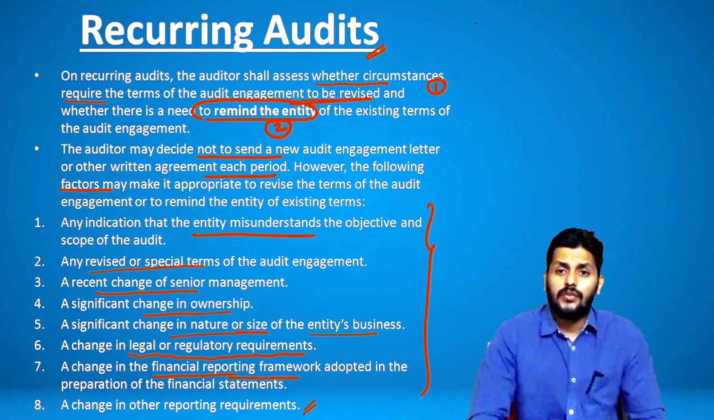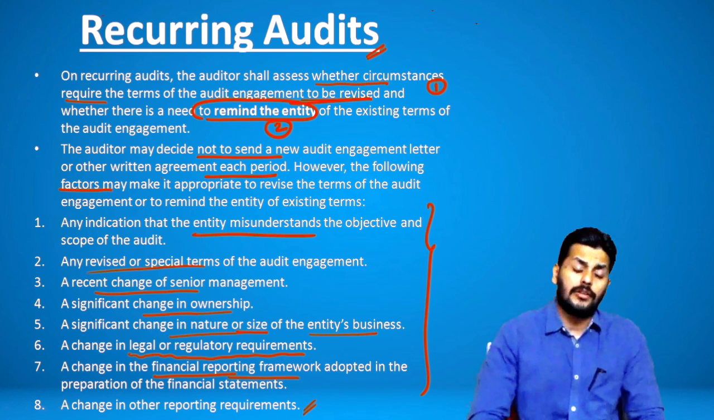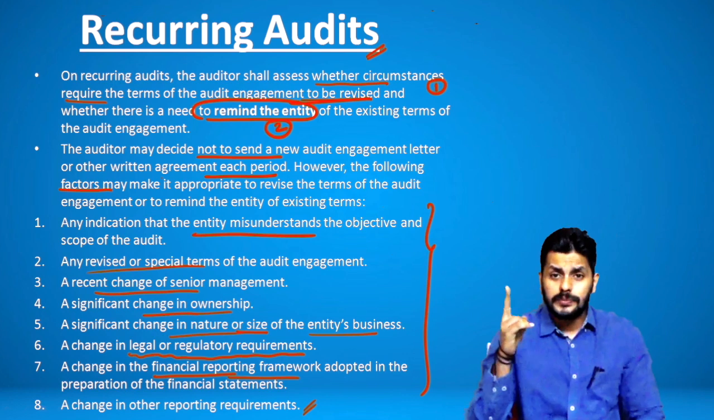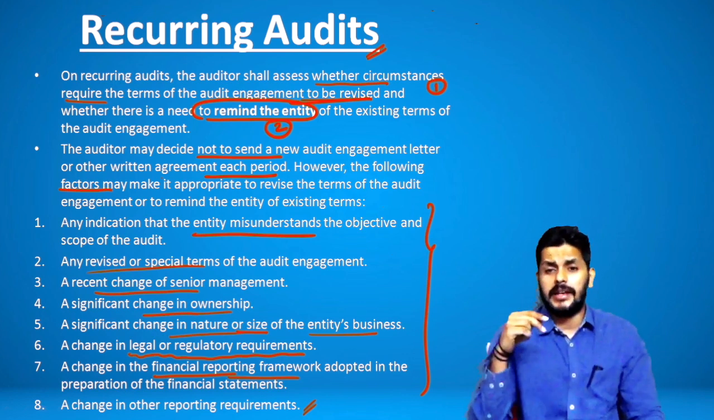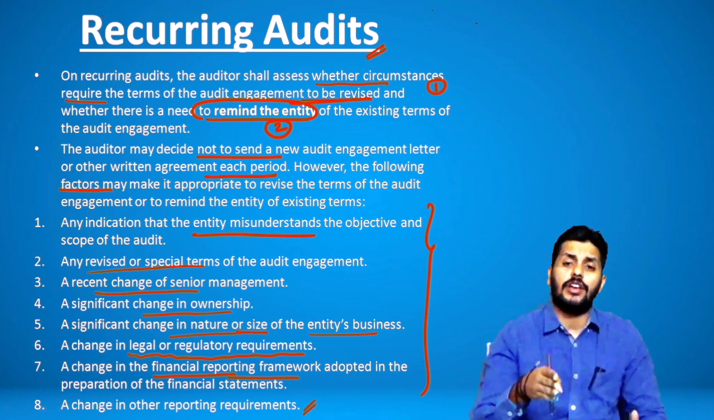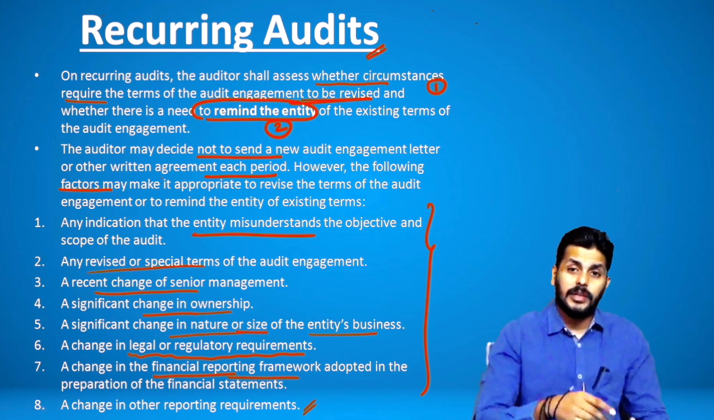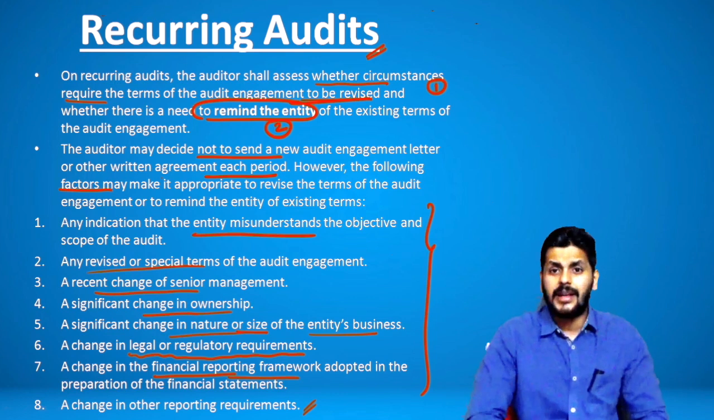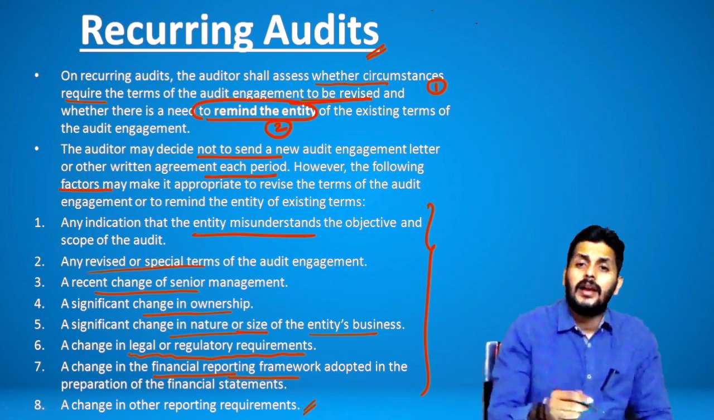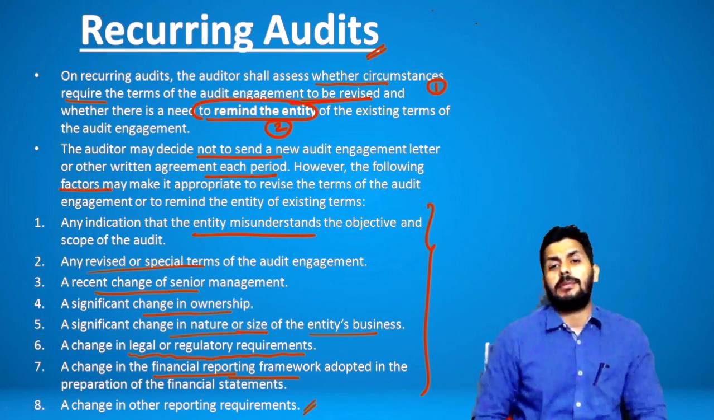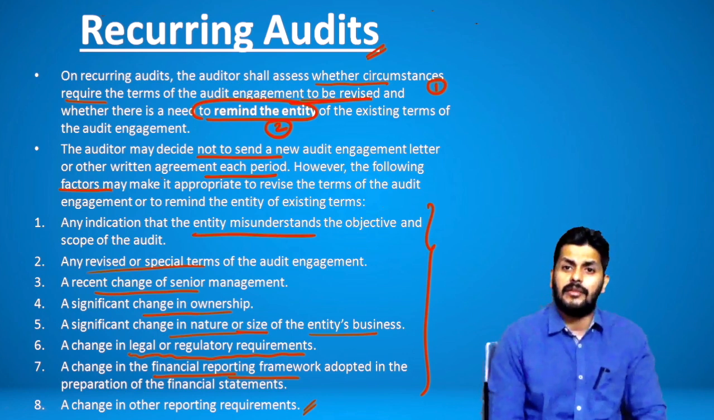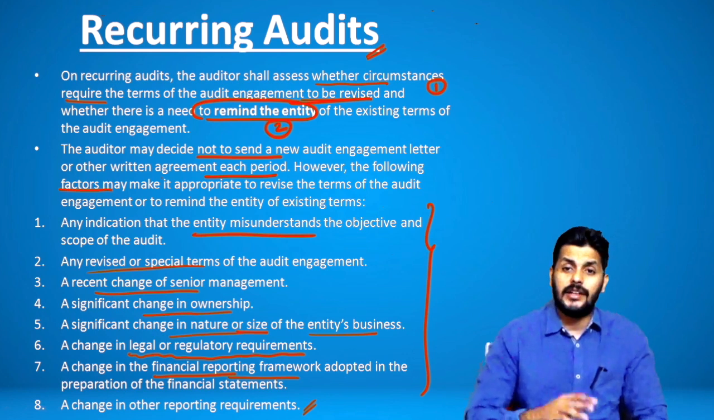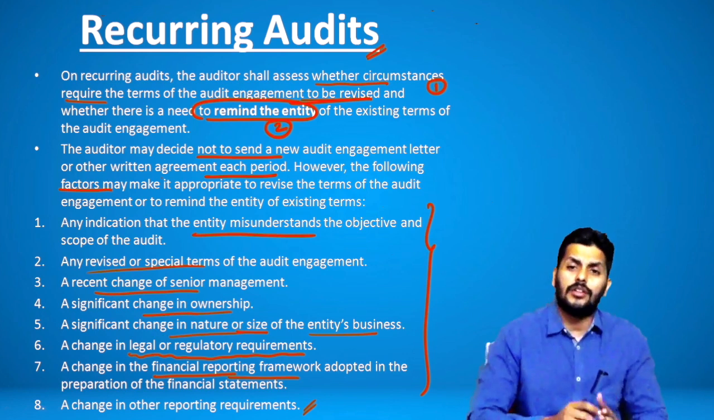Okay, so that's it guys from standard number 210, 4 parts to a standard. Preconditions being part 1, part 2 putting them into an engagement letter, part 3 if there are any changes, agreeing to the changes and putting them in a new engagement letter, and part 4 a discussion on recurring audits. Very clearly it is said that the auditor may choose not to send this period after period because it doesn't serve any purpose. But if there are changes or there's a need to remind the entity, then definitely you will need it. It's a very important standard, guys.